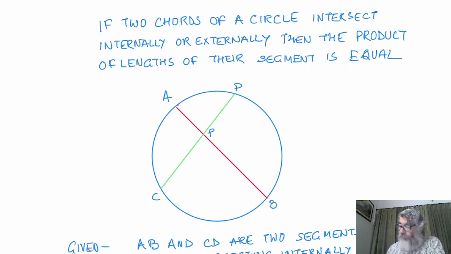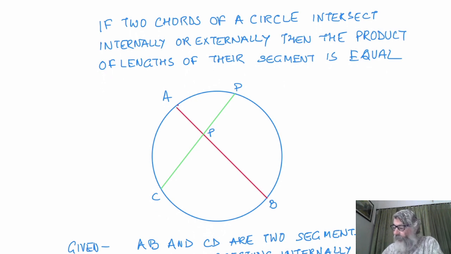Like if you look into this figure here, I have got a circle. There are two chords AB and CD. Both chords AB and CD are intersecting each other at point P, internally. Now what we require to prove is, this is given a circle. There is no need for the center. Only two chords AB and CD.